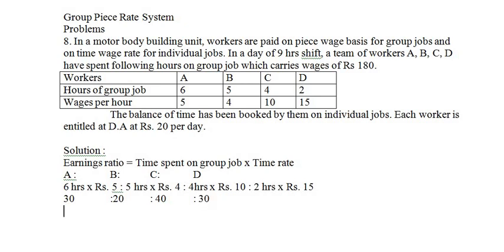Now simplify this. The ratio will be 3 is to 2 is to 4 is to 3. So this is the earnings ratio.